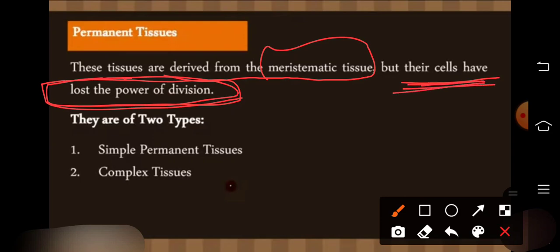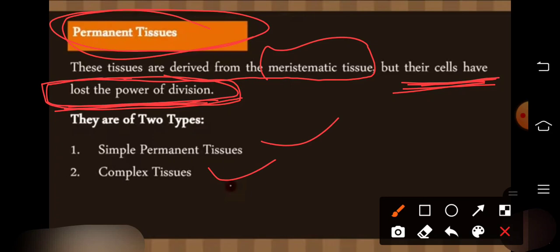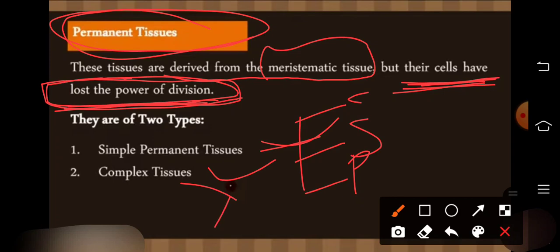Because their cells have lost the power of division, it is called permanent tissue. There are two types: simple permanent tissue and complex permanent tissue. Simple is divided into three parts: parenchyma, sclerenchyma and collenchyma. Complex tissue forms xylem and phloem.